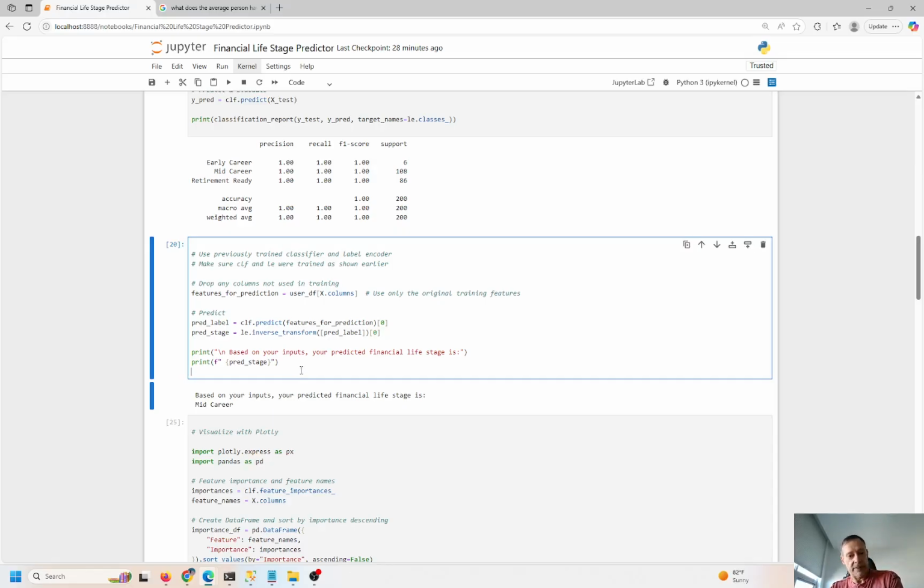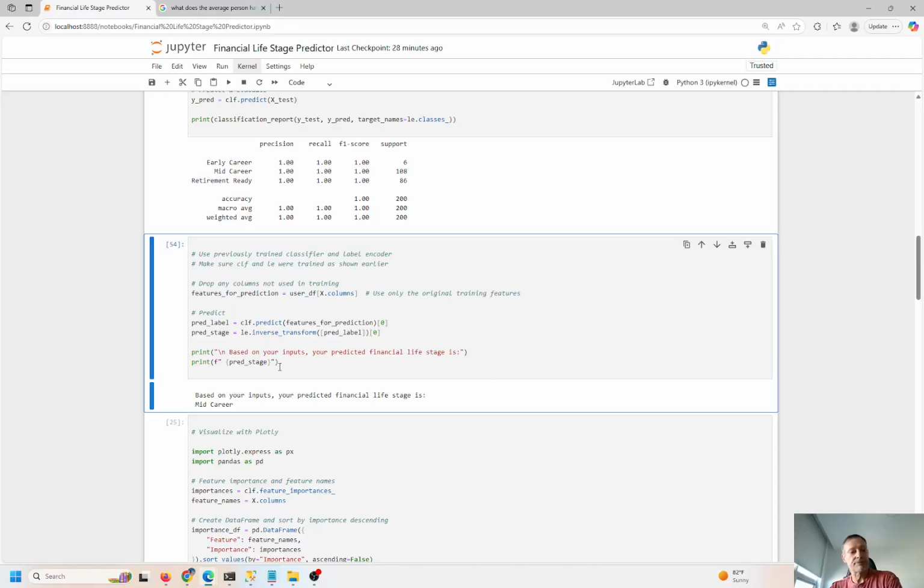So we're going to go ahead and make a prediction. Use the previously trained classifier and LabelEncoder. Make sure the classifier and LabelEncoder were trained. As shown earlier, the features for prediction are the X variable, or the independent variable columns, right? And we are going to make the prediction right here, Control Enter to run the cell. Based on your inputs, your predicted financial stage is mid-career.